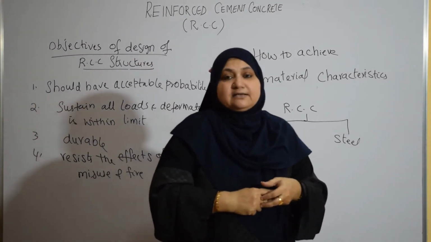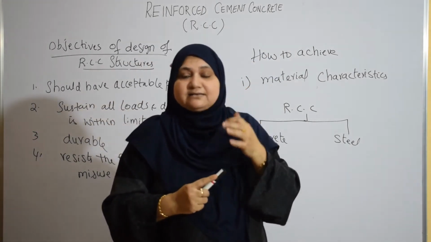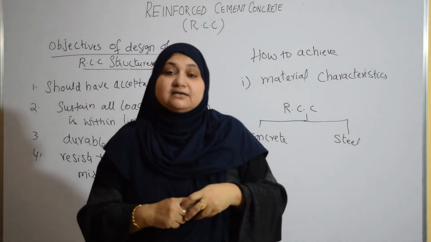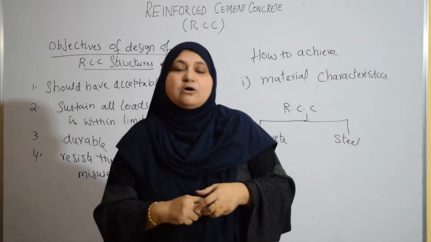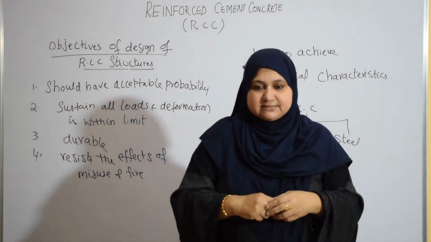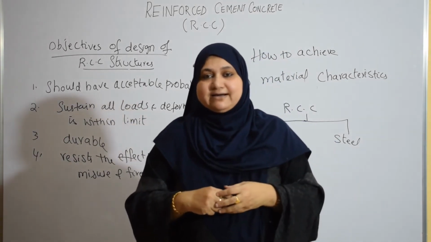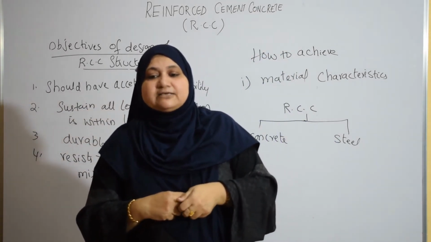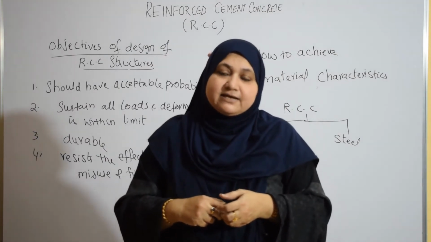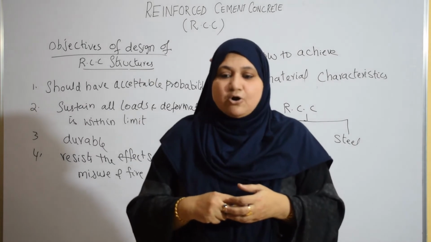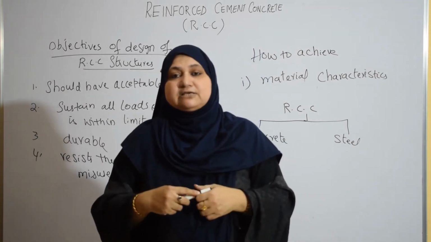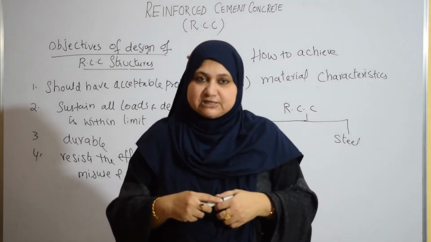Steel is one of these two construction materials of RCC. It is manufactured in the industries in the form of bars or rods of specific diameters. So it is not in our hand, right? It is being manufactured in the industries. Okay, it is available in a specific diameter and in a specific strength. However, when we receive the steel, we have to do sample testing of these bars.